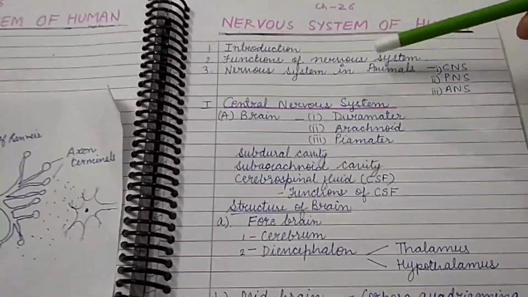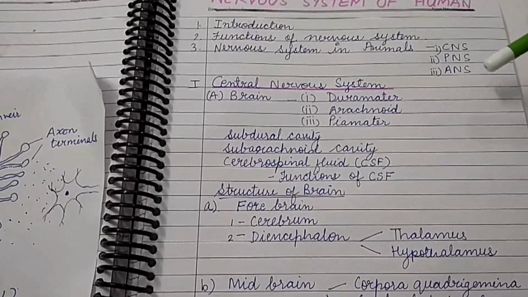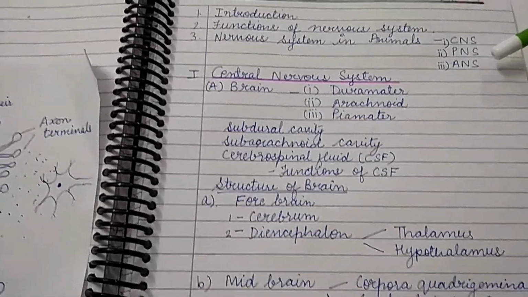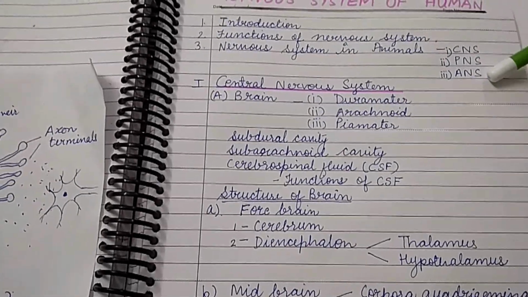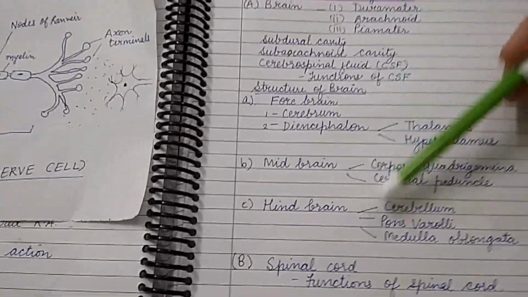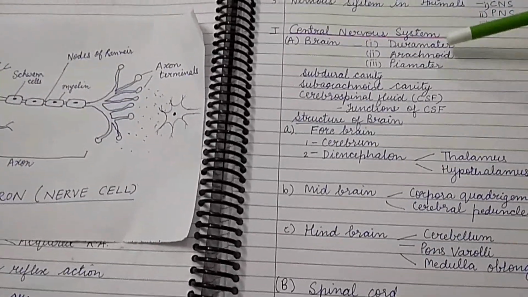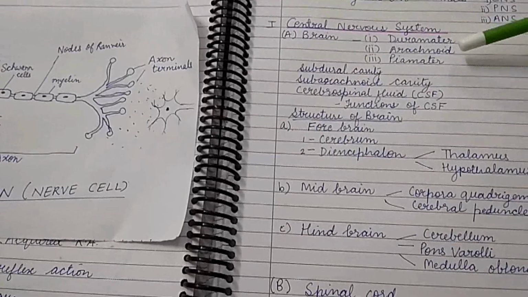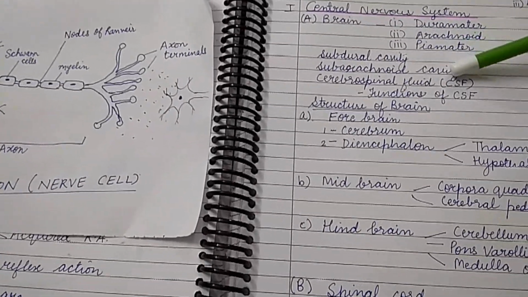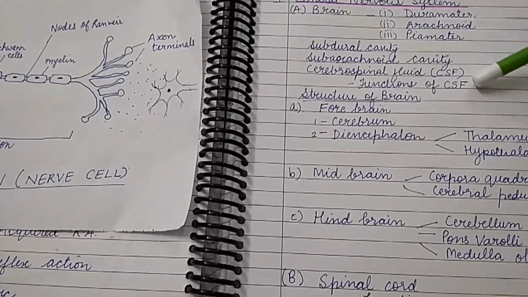We'll be studying about introduction, then functions of nervous system, then nervous system in animals. There are three types of nervous system: central nervous system, peripheral nervous system, and autonomic nervous system. Where central nervous system comprises of brain and spinal cord. Where brain has three layers, we'll study about dura mater, arachnoid, pia mater, and then subdural cavity, subarachnoid cavity, cerebrospinal fluid, and functions of cerebrospinal fluid.